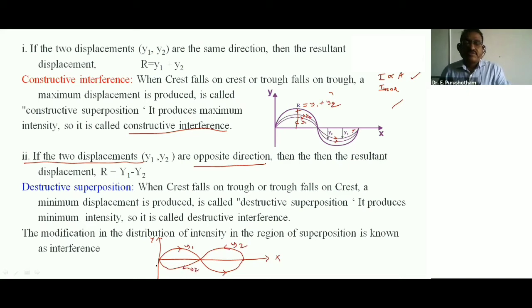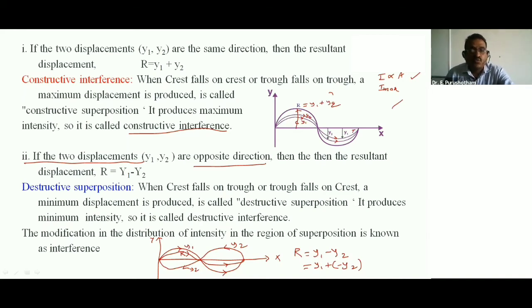Its resultant wave has minimum amplitude. This is the resultant wave, capital R. So the resultant displacement R is equal to y1 minus y2, or the vector sum of y1 plus minus y2.